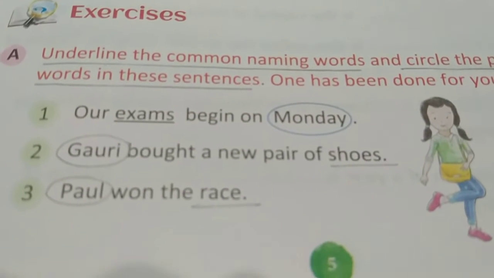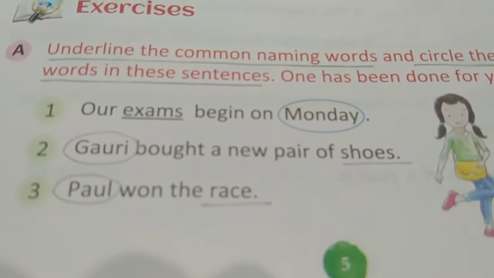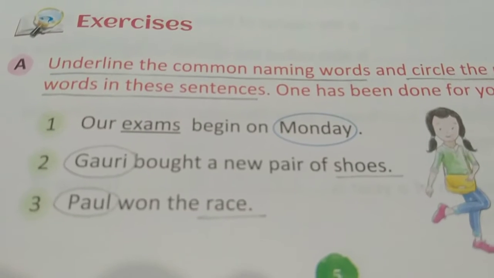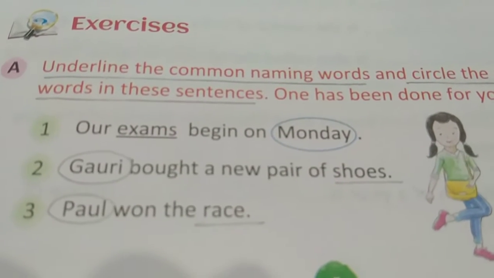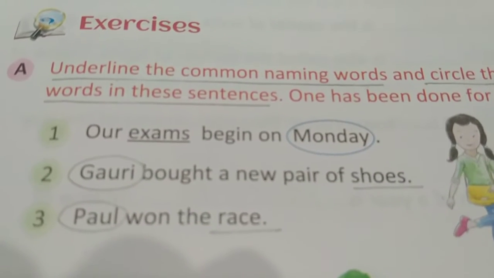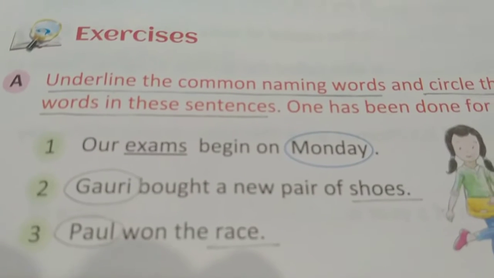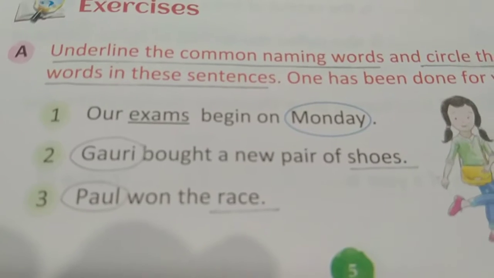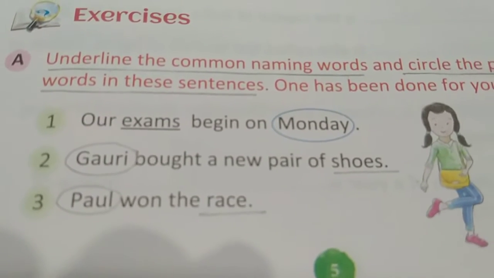Question number 2. Gauri bought a new pair of shoes. Gauri proper noun, shoes common noun. Question number 3. Paul won the race. Paul proper noun, race common noun.